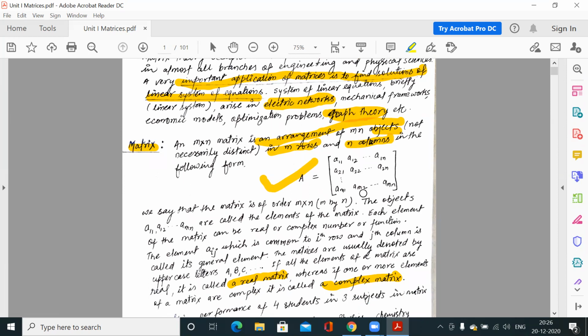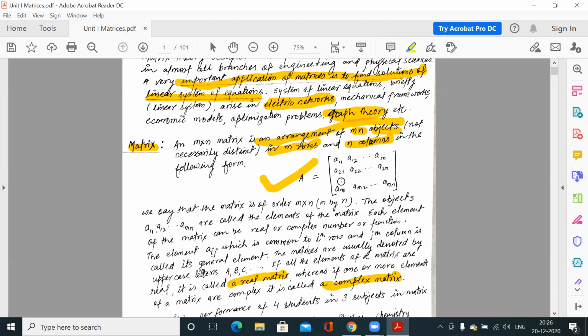So we have some objects. How many objects are there? It depends; suppose we have m into n objects. We have to arrange these objects in rows and columns. How do we arrange that? We either move from column to column or row to row. That depends on you. So the matrix is simply an arrangement of objects. We have some objects, we have to arrange them in this form. This form is called a matrix.